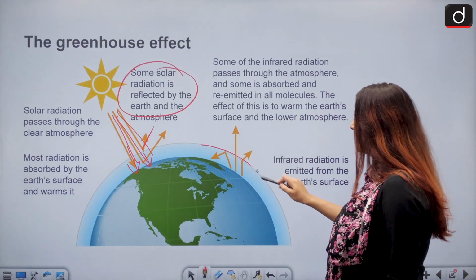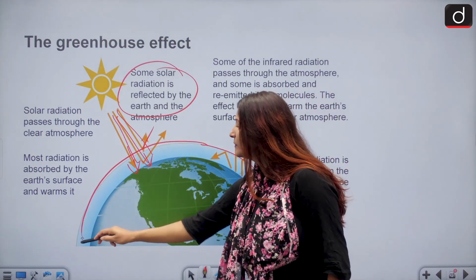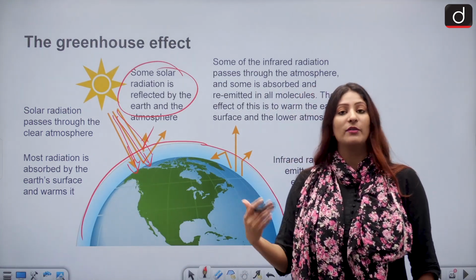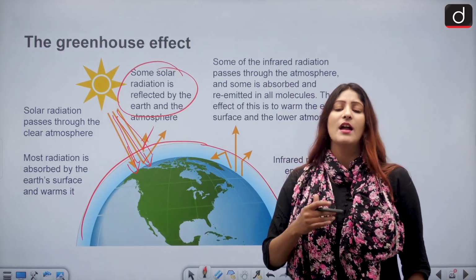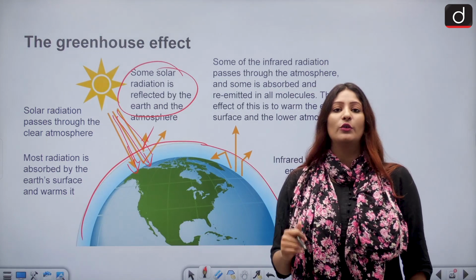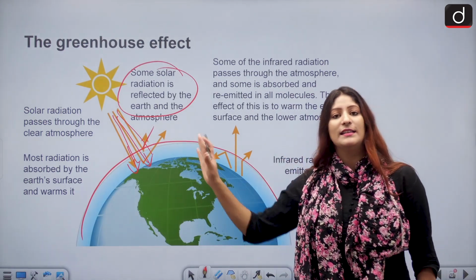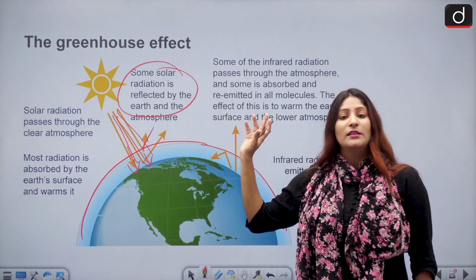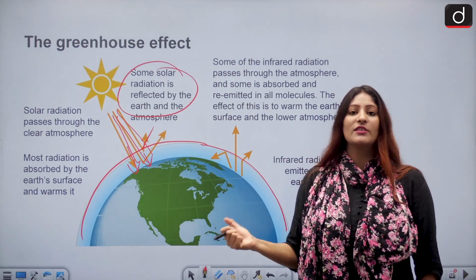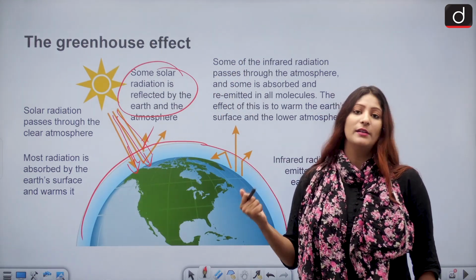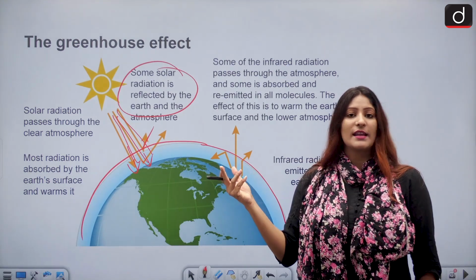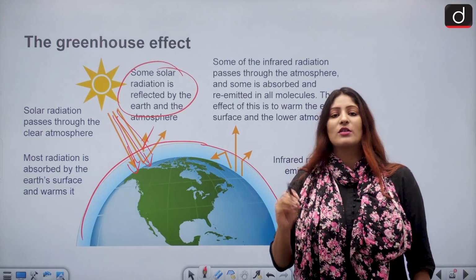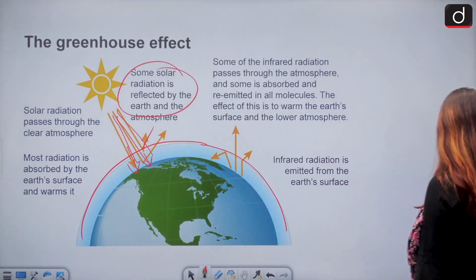This envelope of atmosphere has certain gases present. Carbon dioxide is important for our sustenance. Apart from that, there are fluorinated gases and methane, which have high global warming potential. They do not let the solar radiation radiate back outside the atmosphere, or they capture the heat in such a manner that it is unable to disperse. That raises the temperature of the earth because of these greenhouse gases. So this is the greenhouse gas effect.